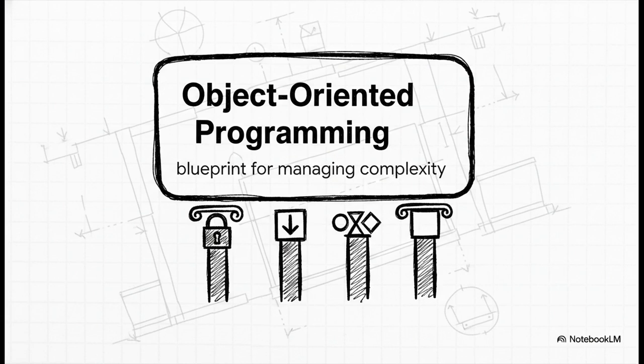Before this philosophy came along, programming was often just a giant long list of instructions. It was messy. But OOP changed everything by organizing code around objects, which are really just digital stand-ins for real-world things. An object has data, which we call attributes, and it has actions it can perform, called methods. And these objects are all created from blueprints, or classes. This simple idea, bundling data and actions together, is what prevents all that chaos. And it all rests on 4 crucial pillars.